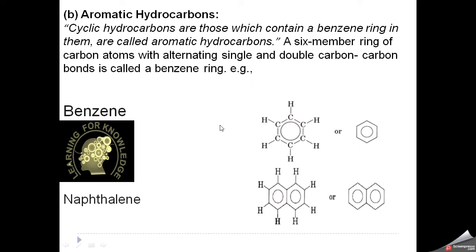If two benzene rings are fused together, they again form an aromatic compound known as naphthalene. So there are two rings, and further if there are three rings, four rings, and so on, these types of compounds are called aromatic hydrocarbons.